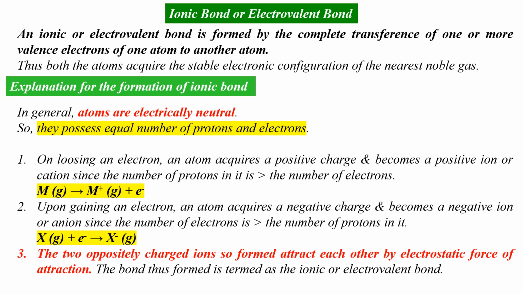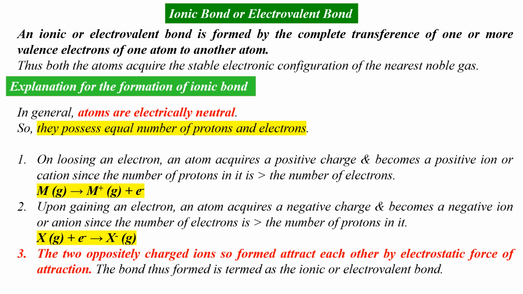This is given by the process X(g) plus electron gives X−(g). Here X stands for an electronegative element. Usually, electronegative elements which have a strong tendency to gain an electron form anions.